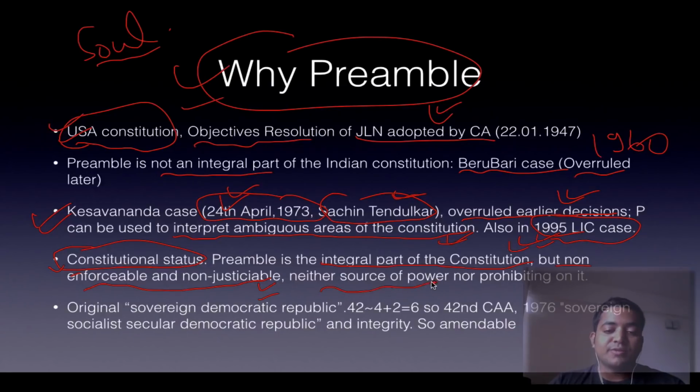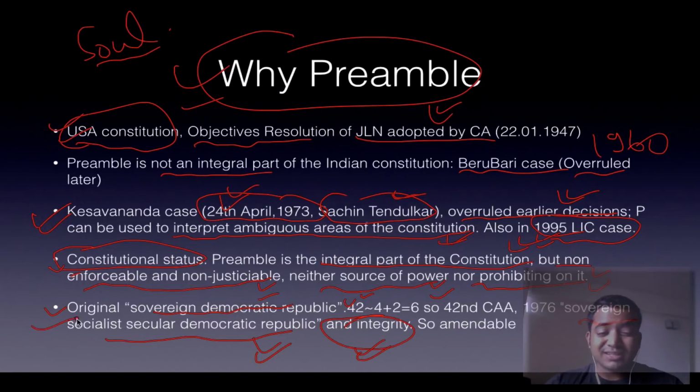It is neither a source of power for legislation, that is Parliament, nor is it a prohibition on it. So these are the key points on the preamble. Originally it was sovereign democratic republic. How do you remember it? The 42nd Amendment Act came in 1976. First thing, there was an emergency at that time, that's why it came. Second thing, 4 plus 2 is 6, so 42, 1976. So it is a sovereign socialist secular democratic republic now, and the word integrity also.